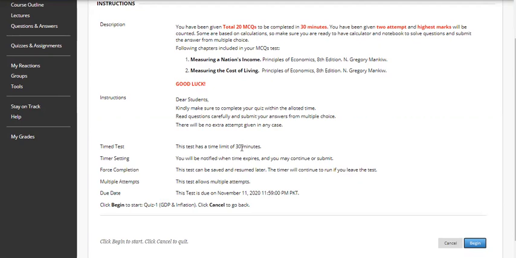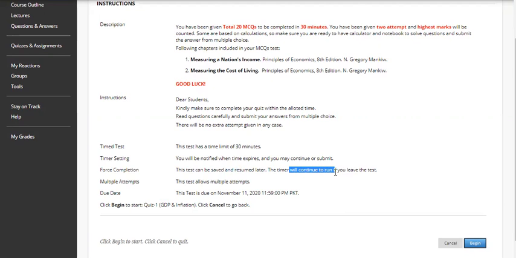Time allotted, which has already been explained, is 30 minutes. And remember this, the timer will start once I click on begin. If you want to resume it for later, remember this, the timer will continue.